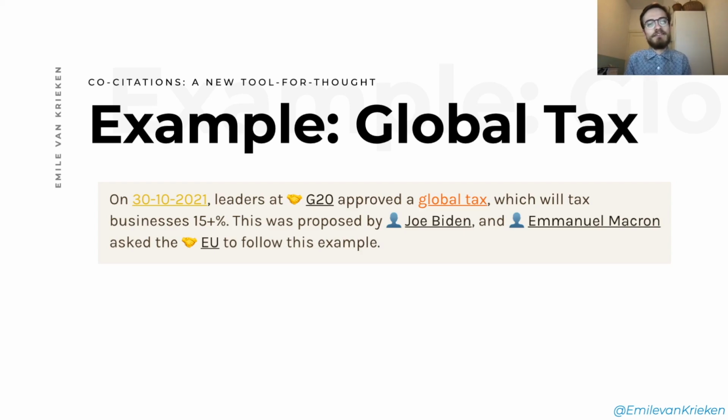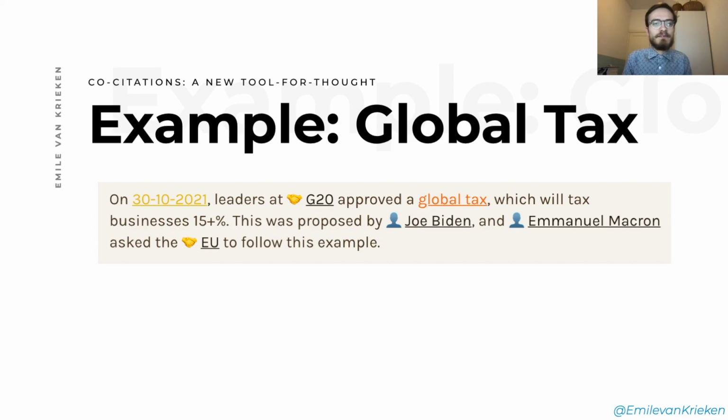So in this piece of information, we describe an event that happened not too long ago. On the 30th of October, the G20 approved a global tax, which is a kind of tax that's going to be all around the world. And it will tax all businesses wherever they are at 50%.